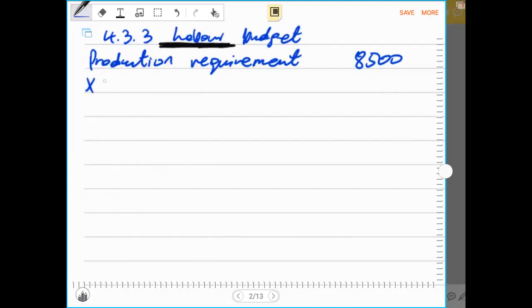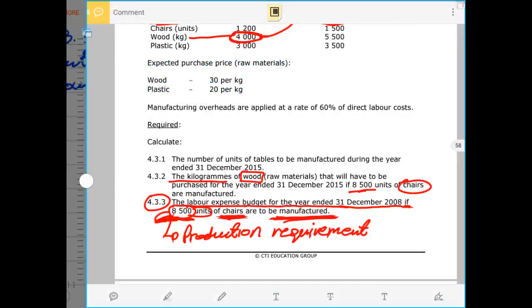We multiply by labor hours per unit. And our labor hours per unit is also given. Let us check how many hours it takes to complete 1 chair, because we are doing chairs.